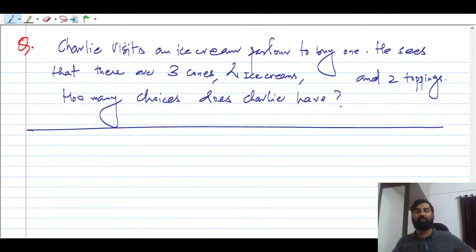The condition is that Charlie visits an ice cream parlor and has to buy only one ice cream. So he will pick up one cone, one ice cream flavor, and one topping, right? All events have to occur at the same time. That you have to understand.